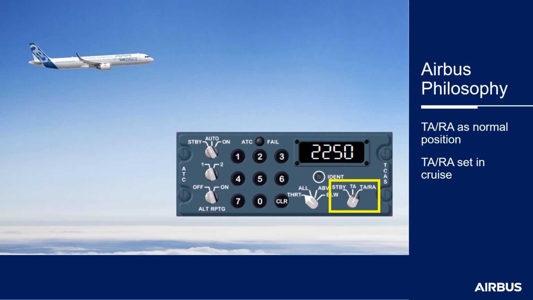As a reminder, based on Airbus philosophy, the normal position of the TCAS mode selector is TARA. Indeed, this position enables the maximum protection against collision with another aircraft. This is the reason why Airbus SOPs require the TCAS mode selector to be set to the TARA position during cruise.